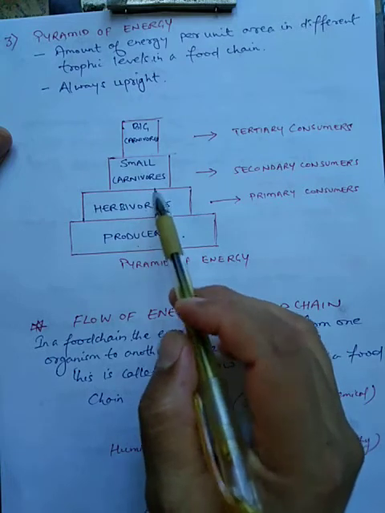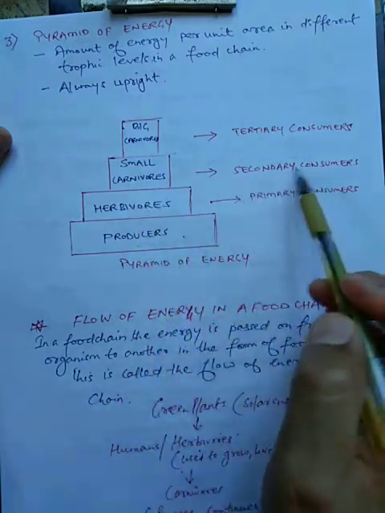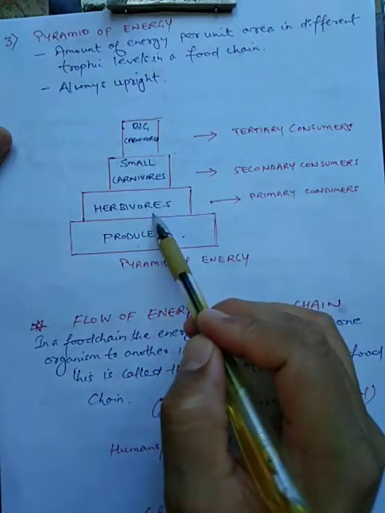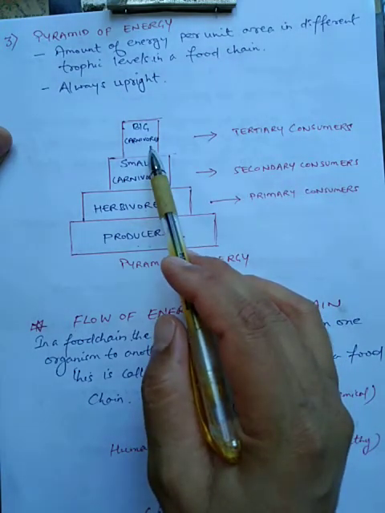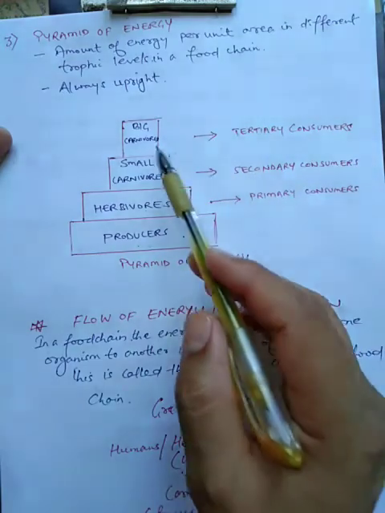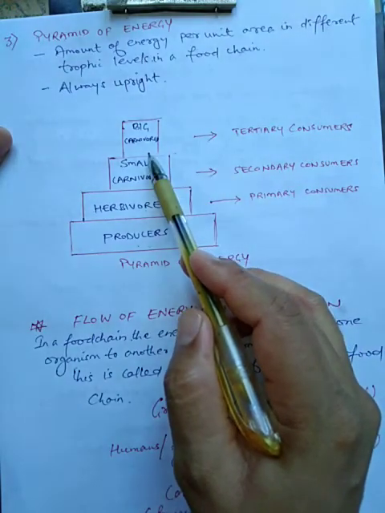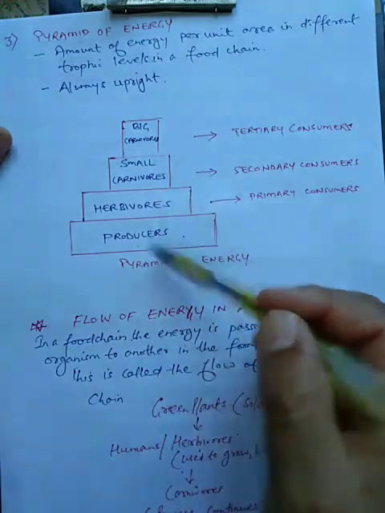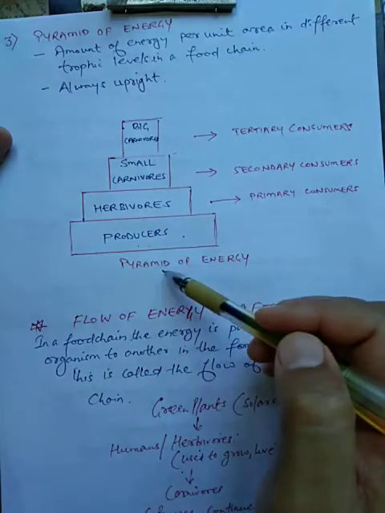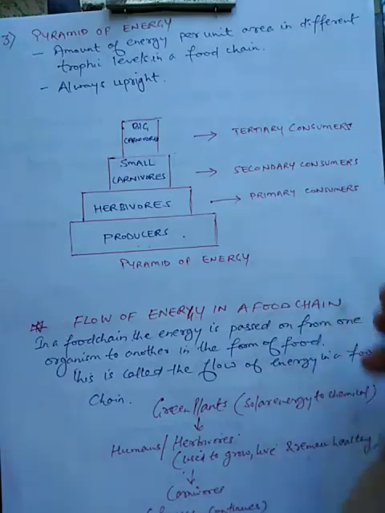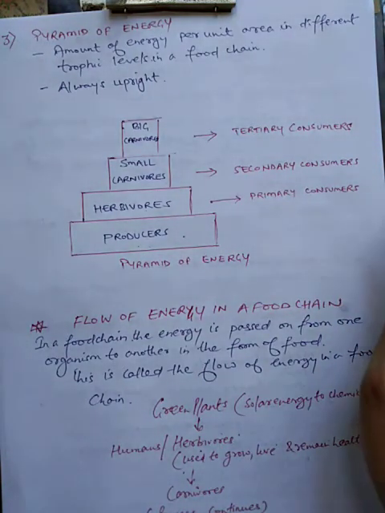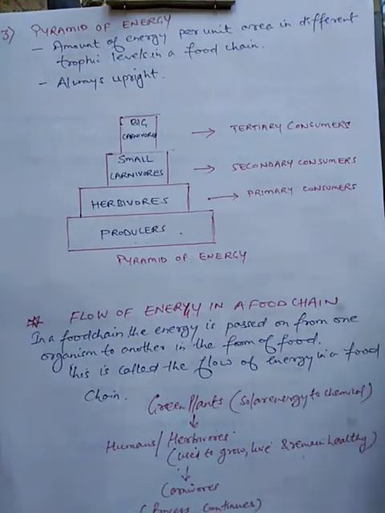In the same way, the small carnivores, that is secondary consumers, which are depending on herbivores, are getting less energy, and the big carnivores or top carnivores or tertiary consumers are getting very less energy. So this is upright pyramid of energy. So the pyramid of energy is always upright. You have to remember this. It is a very important point.